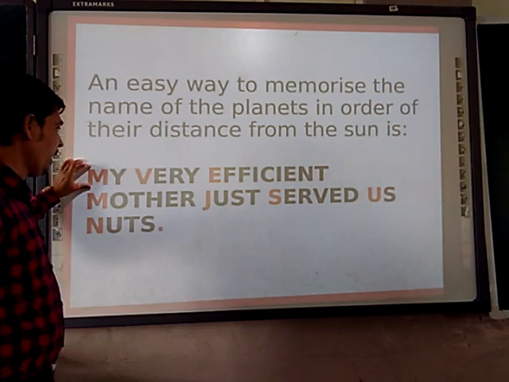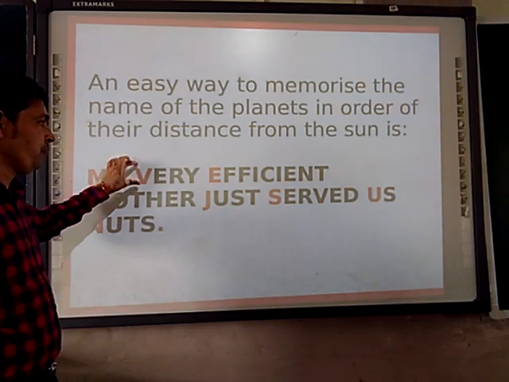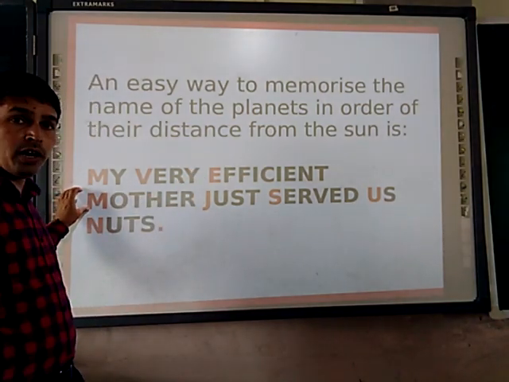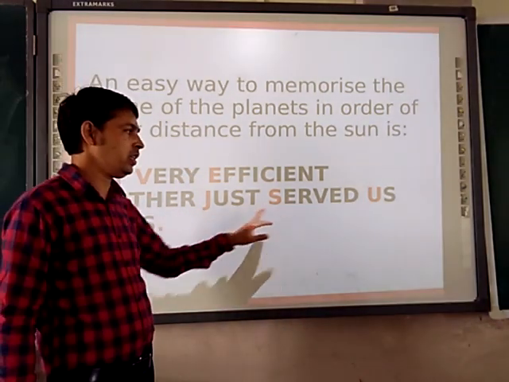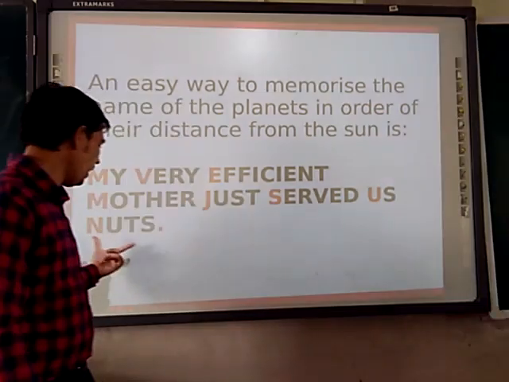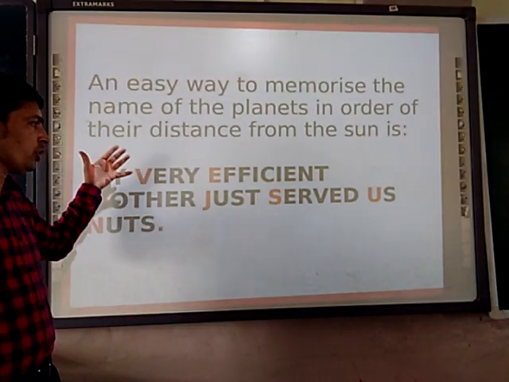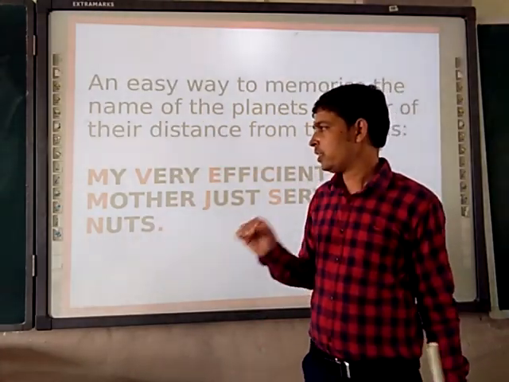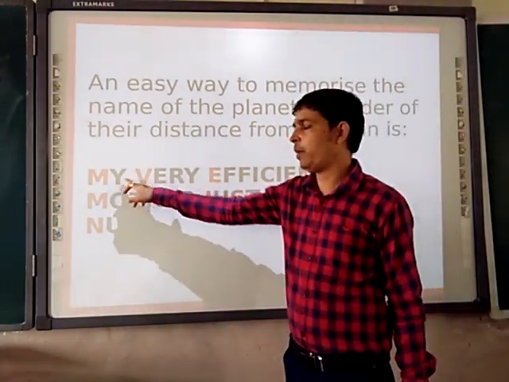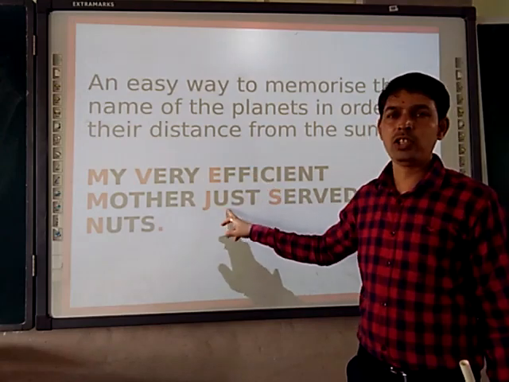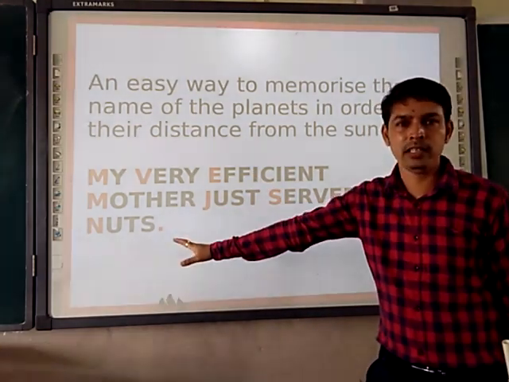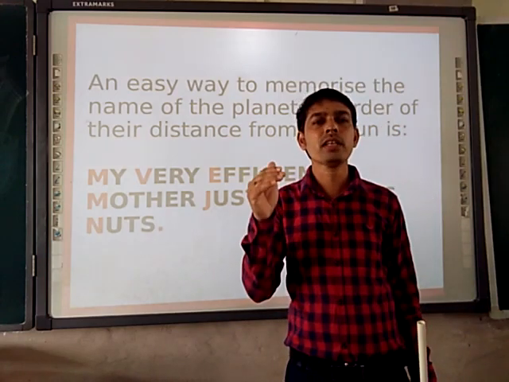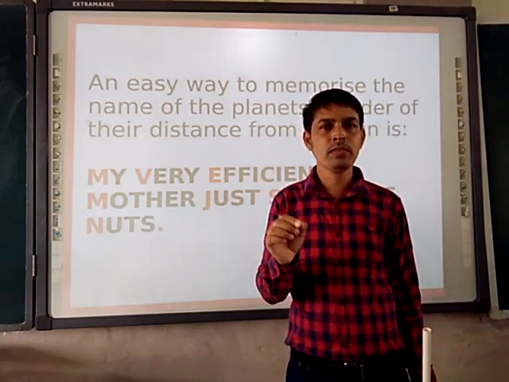So here M for Mercury, V for Venus, E for Earth, then M for Mars, J for Jupiter, Saturn, Uranus and Neptune. For homework today, you have to write the sentence, my very efficient mother just served us nuts, 10 times in your notebook.